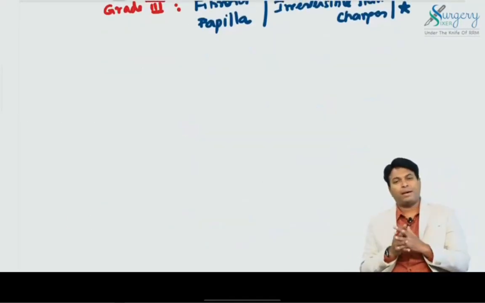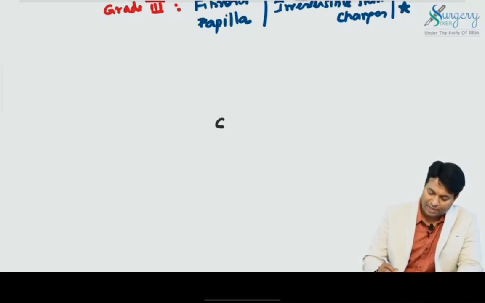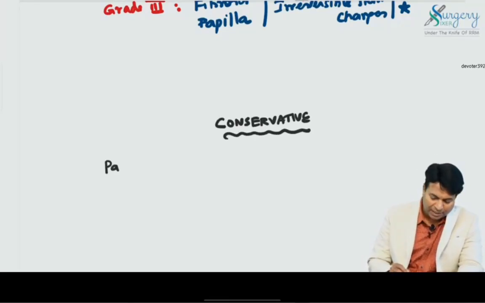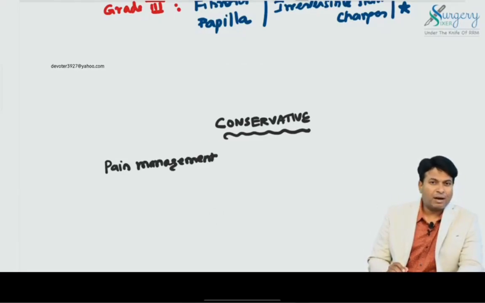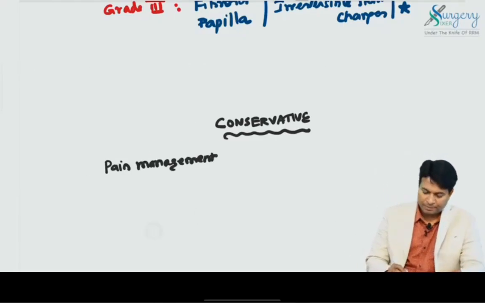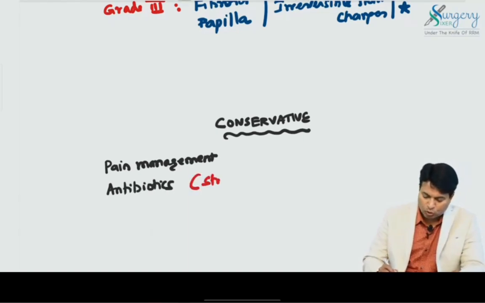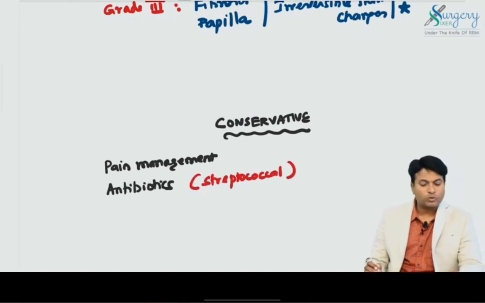So the moment you diagnose a patient with lymphedema, we have to advise the following conservative treatment. Lymphedema is usually treated conservatively most of the time. The conservative treatment includes pain management; you should give painkillers. And if there is an infection, lymphangitis may happen. That is treated by antibiotics. Lymphangitis in lymphedema is usually caused by streptococcal infections, so they need antibiotics.